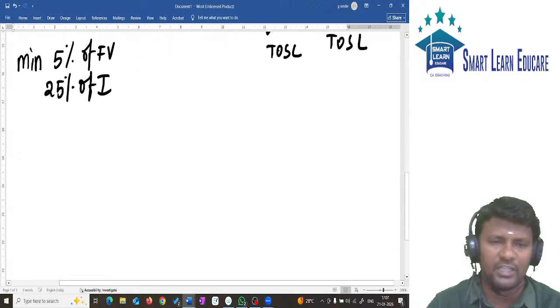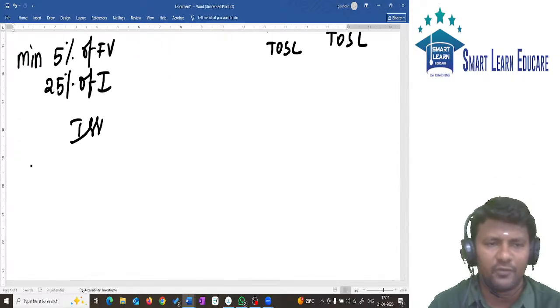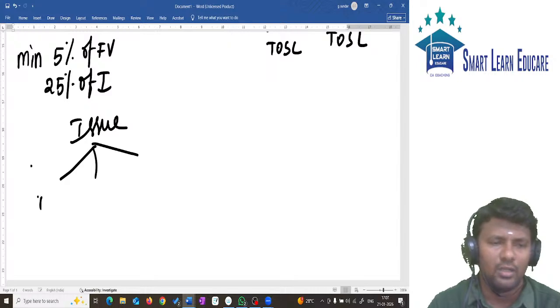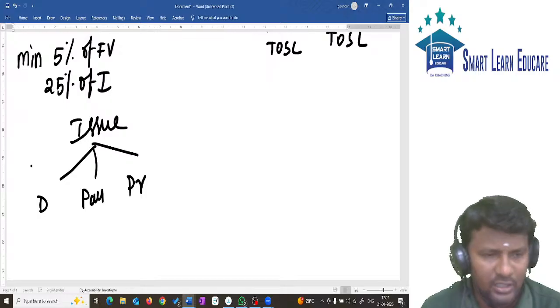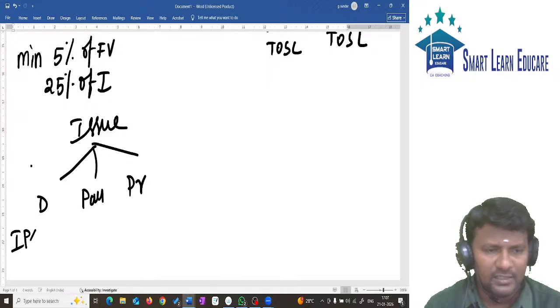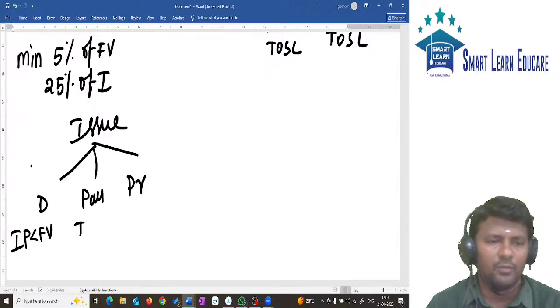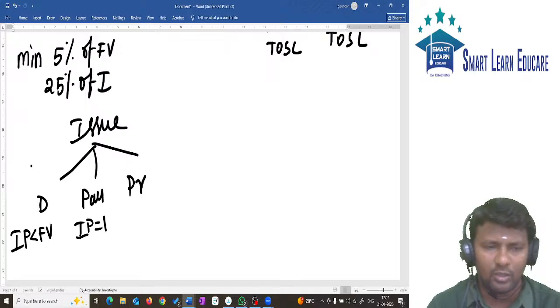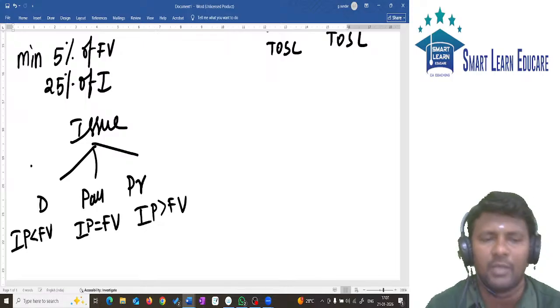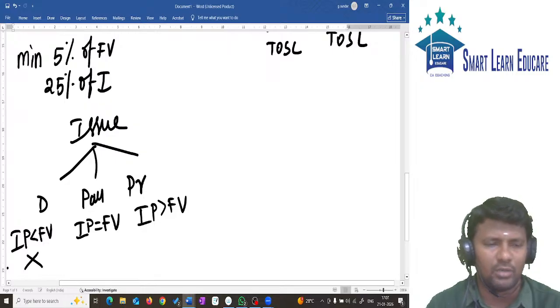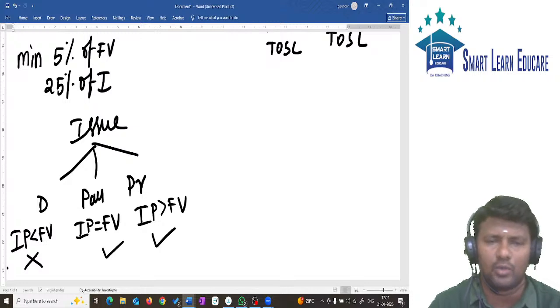What is issue price? What are the three types of issue? Issued at discount, issued at par, and issued at premium. What do you mean by issued at discount? Issue price less than face value, we call it discount. Issued at par: issue price is equal to face value. Issued at premium: issue price is more than face value. But shares cannot be issued at discount unless they are sweat equity shares. Either shares can be issued at par or at premium.